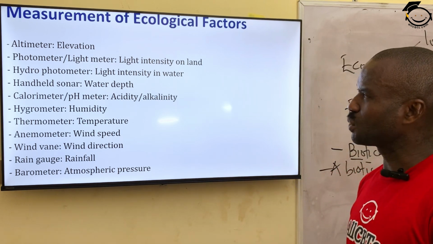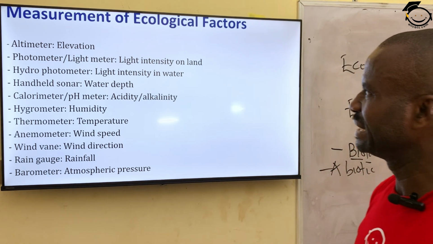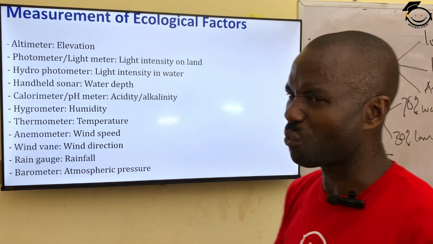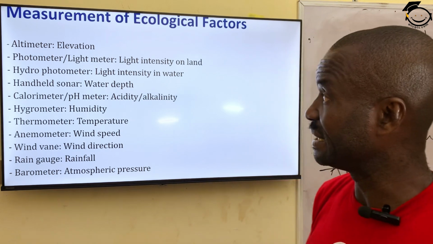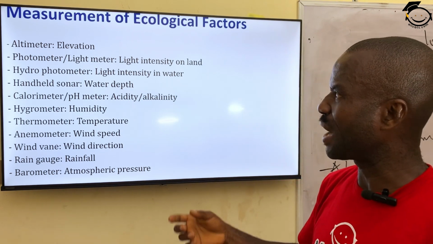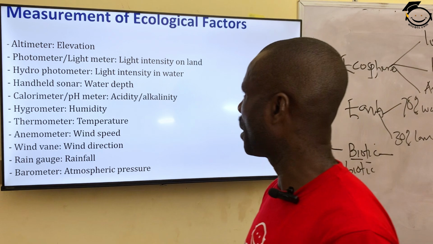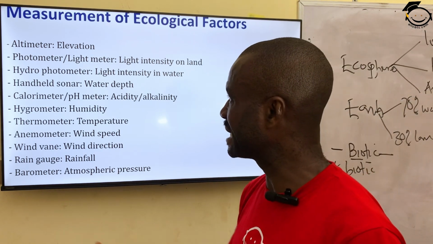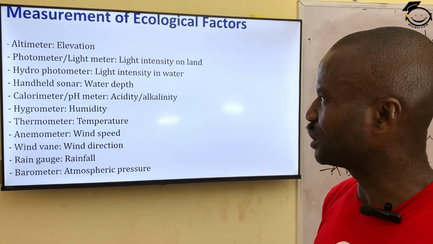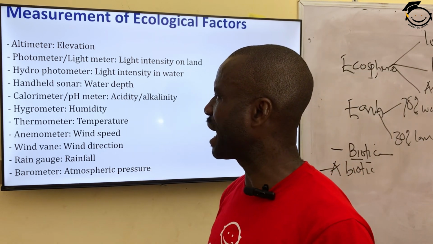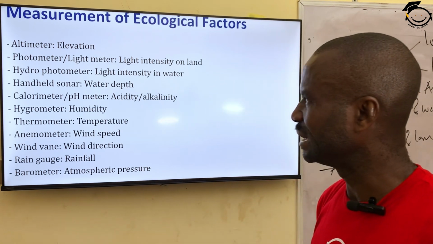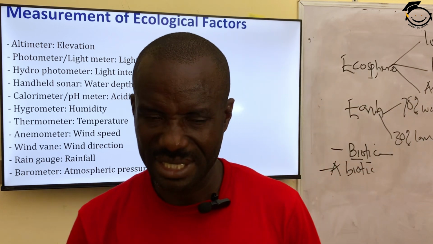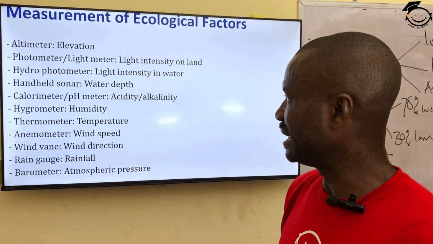The next one is hydrophotometer. Hydrophotometer simply means the amount of water content in air can be measured by what we call hydrophotometer. The intensity of water can be measured by it. Then we have handheld sonar. Handheld sonar is used to measure the depth of water in the soil.